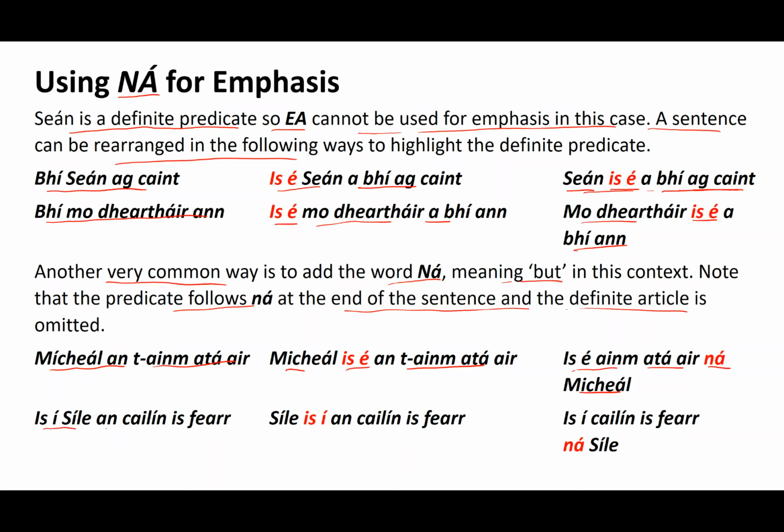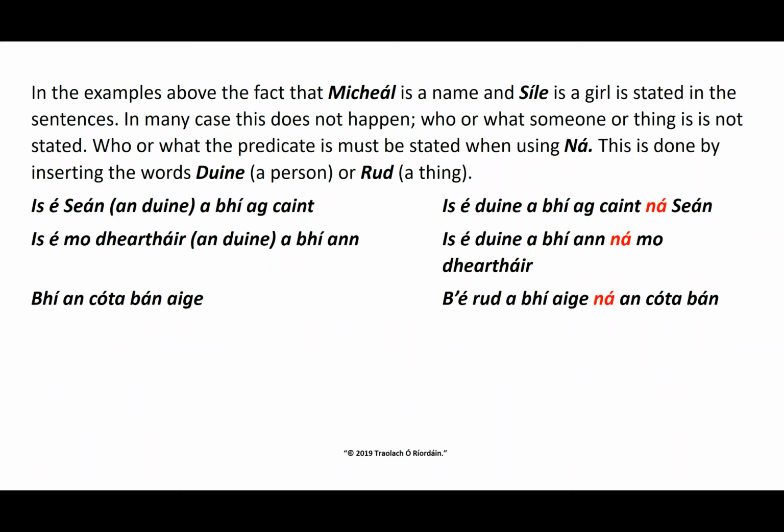Now, she, Sheila, and Colleen is fjord. Okay, I can come along and say Sheila, she and Colleen is fjord. Or I can say she, Colleen is fjord, no, Sheila. Now, in the examples above, the fact that Mihal is a name and Sheila is a girl is stated in the sentence. In many cases, this does not happen. Who or what someone or thing is not stated. Okay? Who or what the predicate is must be stated when using no.